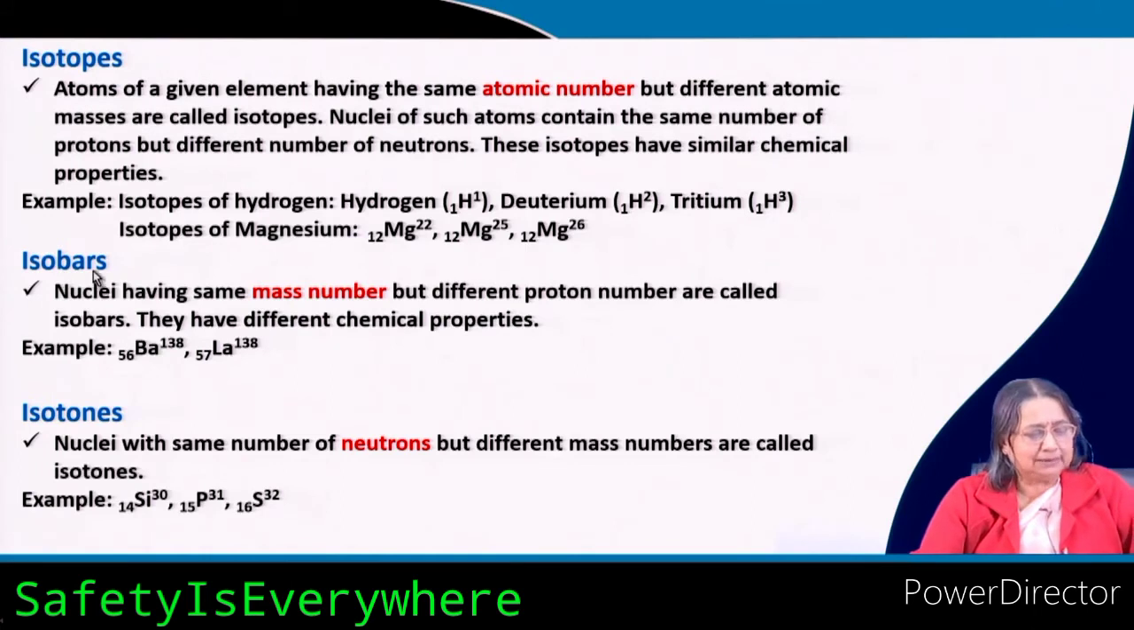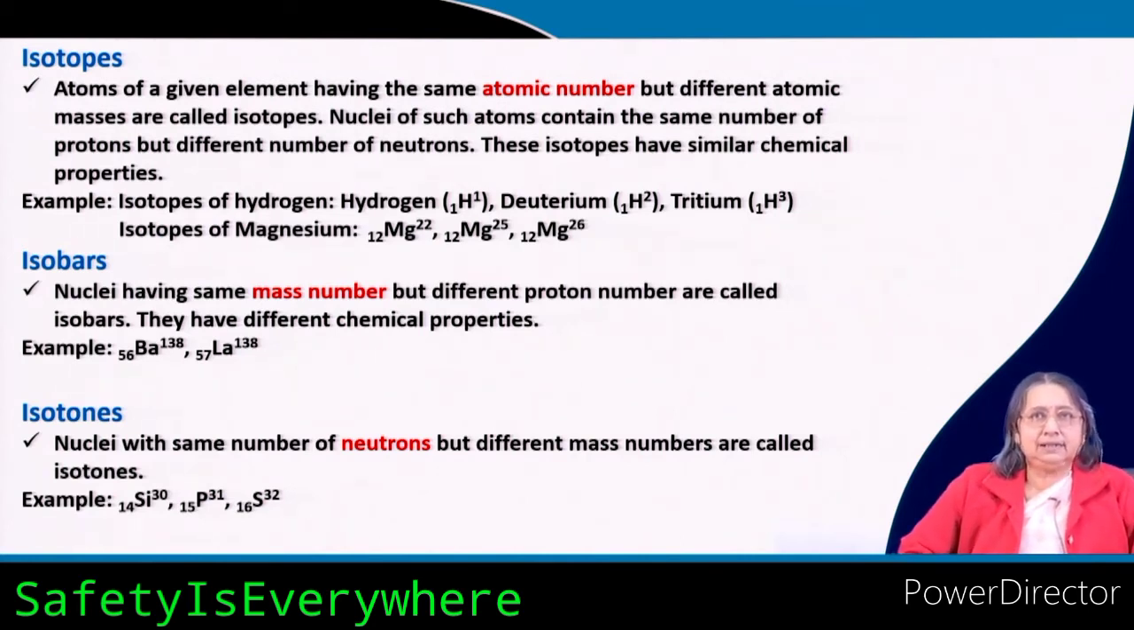Now, isobars: nuclei having the same mass number but different proton number are called isobars. They have different chemical properties. These isotopes have similar properties, because property is decided by the atomic number. So, in isotopes the only thing changing is the mass. And here in isobars, you see the mass number is the same, but the atomic number, that is the proton number, is changing. That means they are different elements.